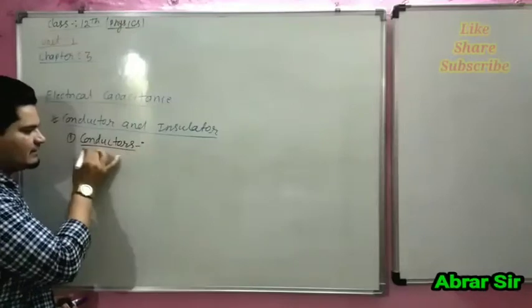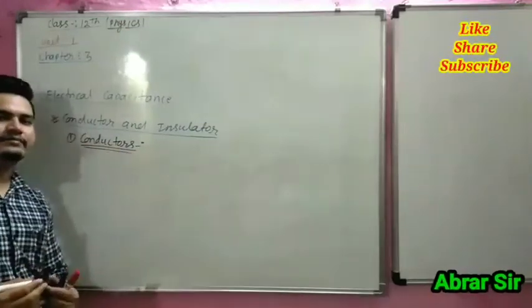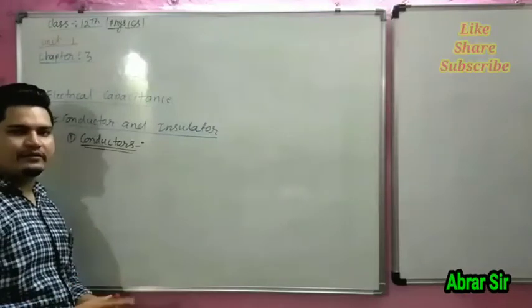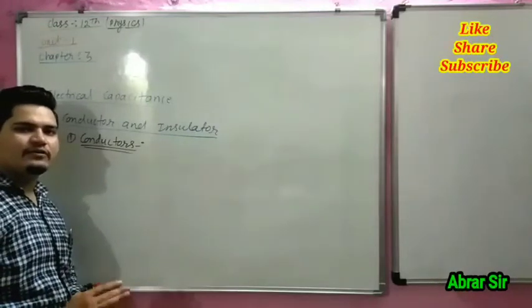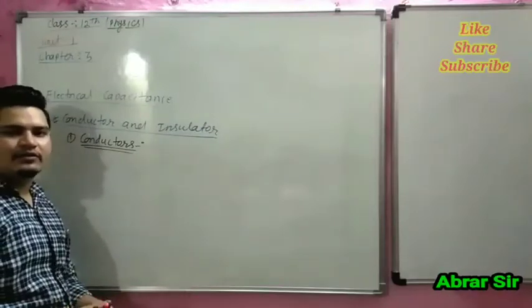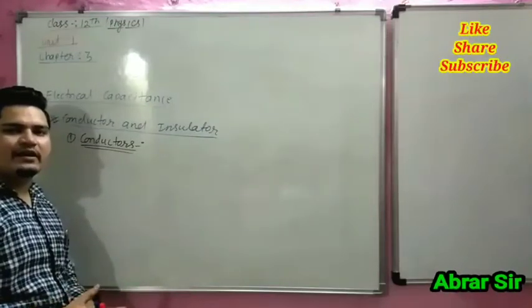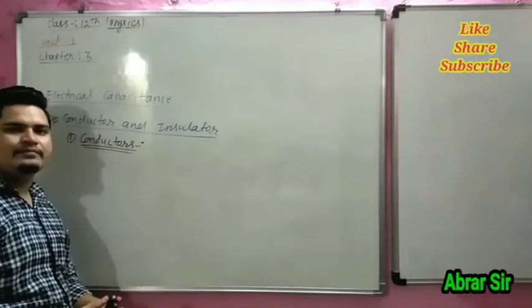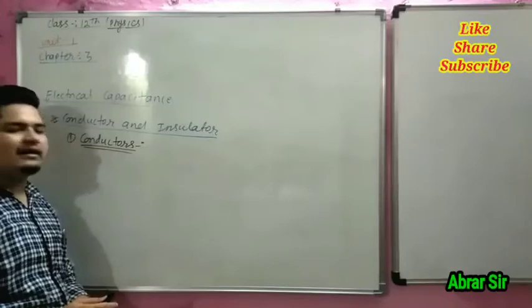Conductors are the substances which allow the flow of current, like silver, like iron, like gold, like copper. All of these are conductors.